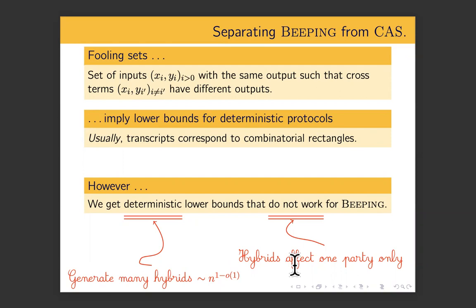And this shows a separation between CAS and beeping of log n. It follows that you have a separation between CAS and noisy CAS of log n. And this is our main result, that noise slows down the CAS model by at least a factor of log n. So that's the talk.